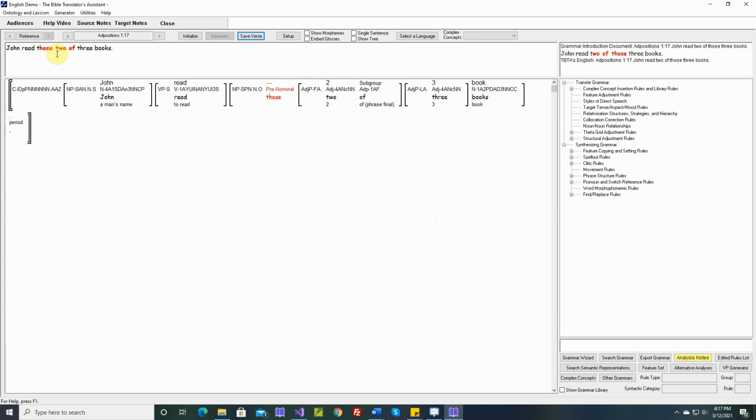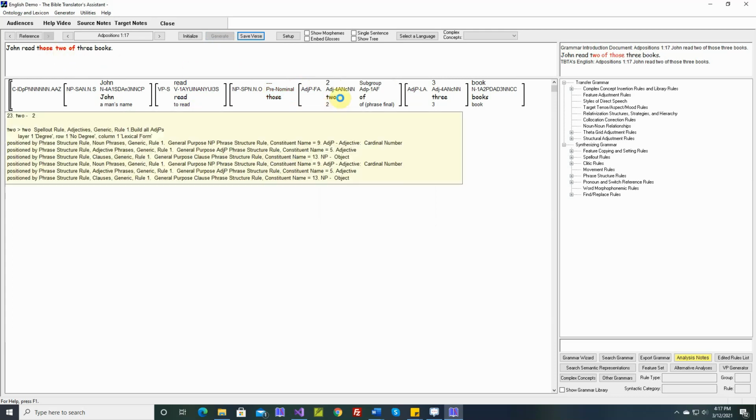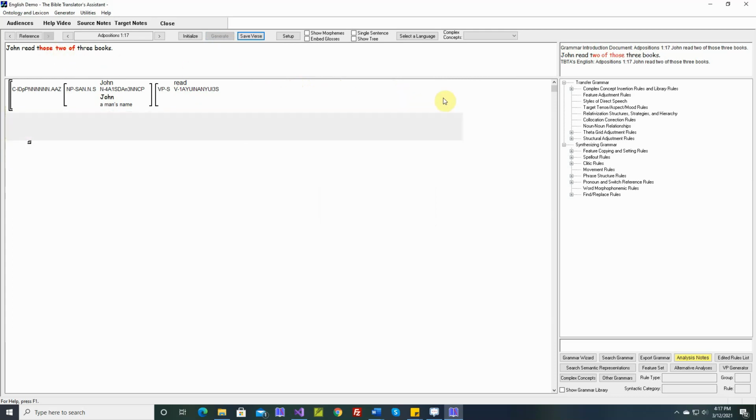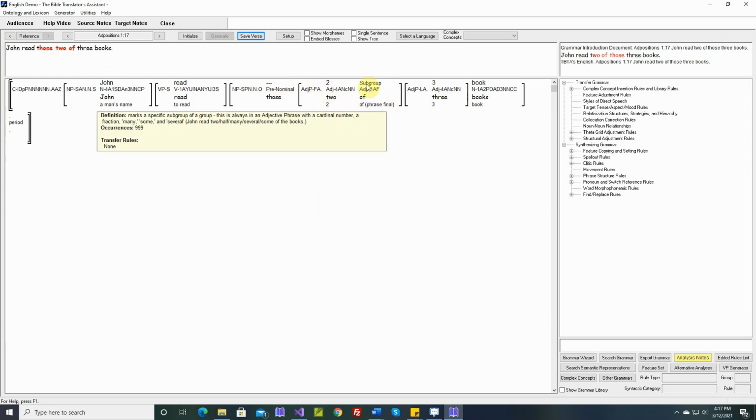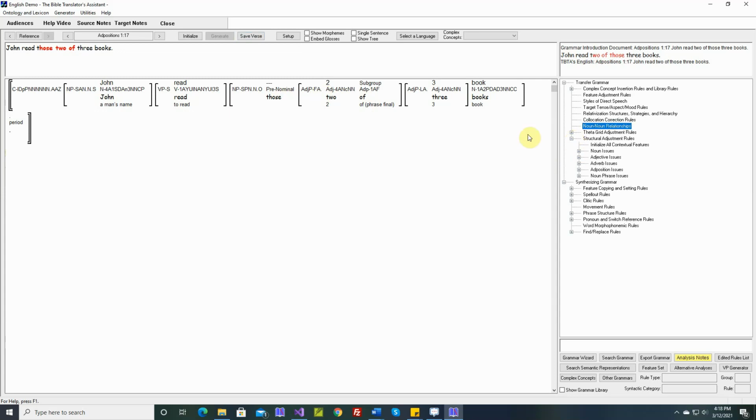John read, it should be John read 2 of those 3 books. So this adjective phrase that contains a subgroup marker should precede the prenominal. So this will be sort of a special adjective phrase. Let's write a rule that will apply to the subgroup marker. This will be an adposition issue.